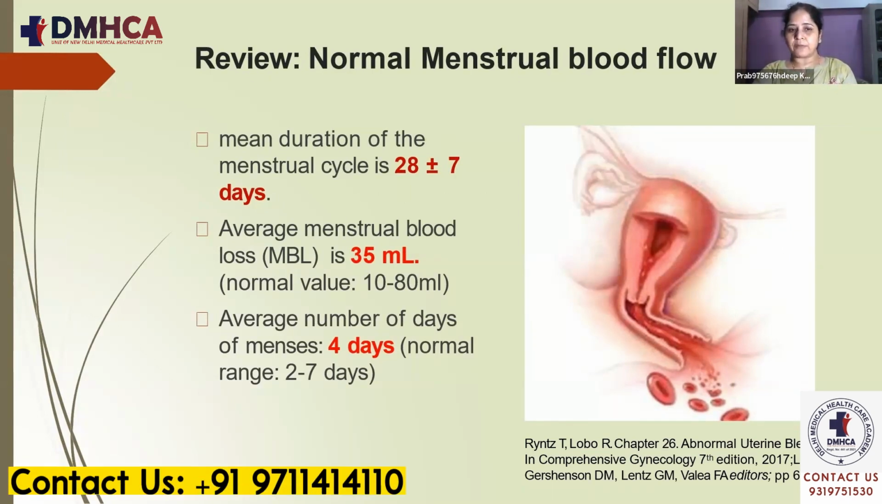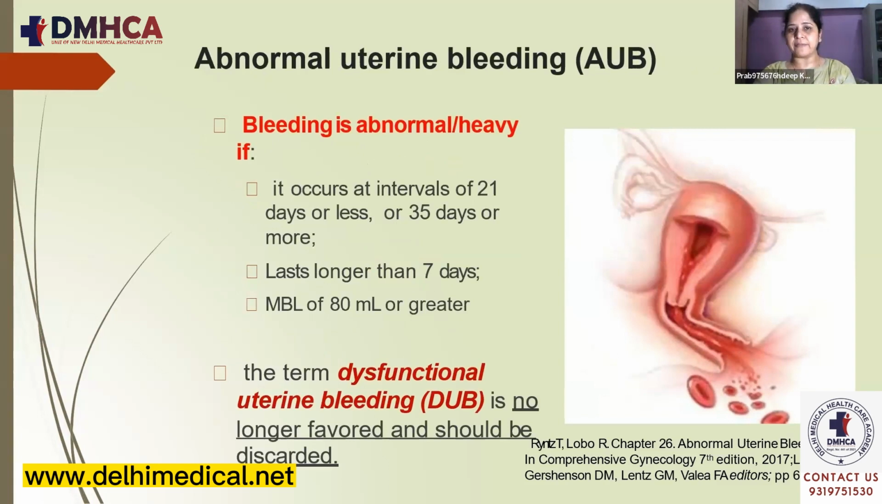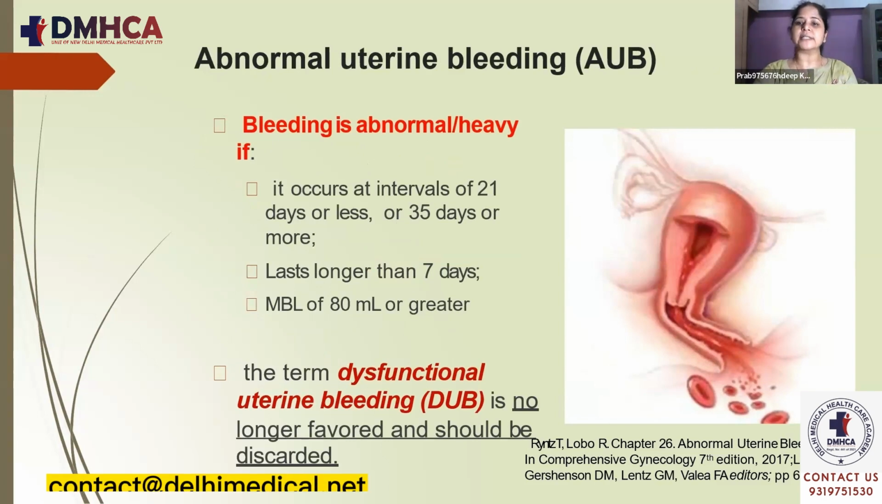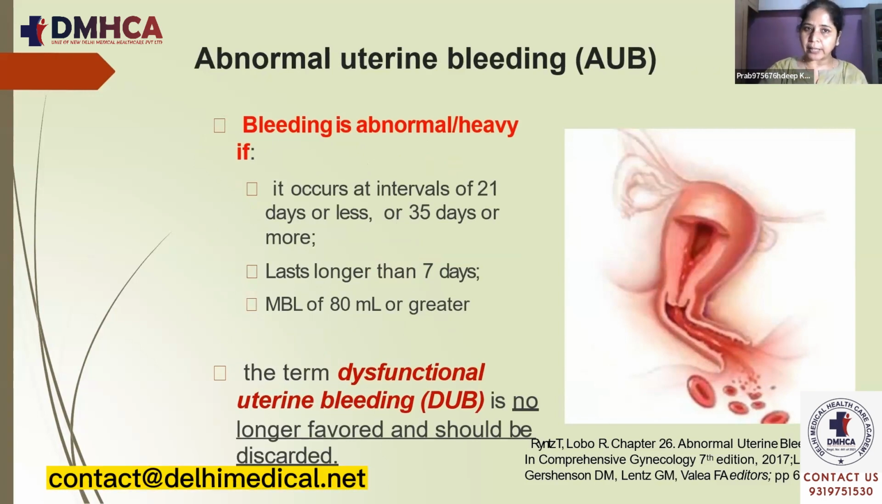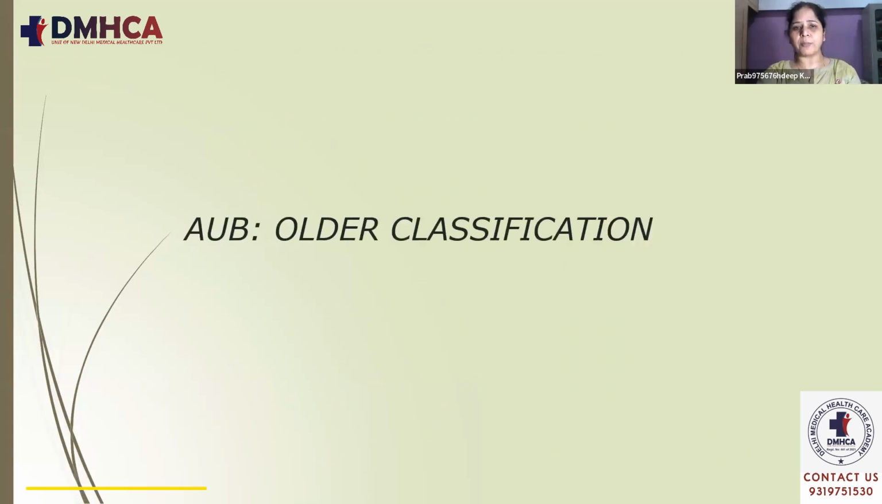The average number of days of menses is around 4 days, the normal range being 2 to 7 or 2 to 8 days. Bleeding is abnormal or heavy if it occurs at an interval of 21 days or less, or 35 days or more, lasts longer than 7 days, or involves blood loss of 80 ml or greater. The term dysfunctional uterine bleeding is no longer favored and should be discarded. So we should not discuss the case as dysfunctional uterine bleeding, but rather as abnormal uterine bleeding.